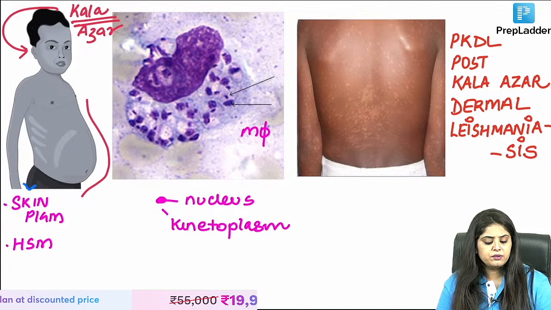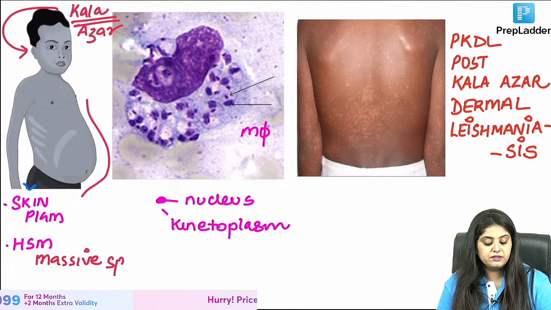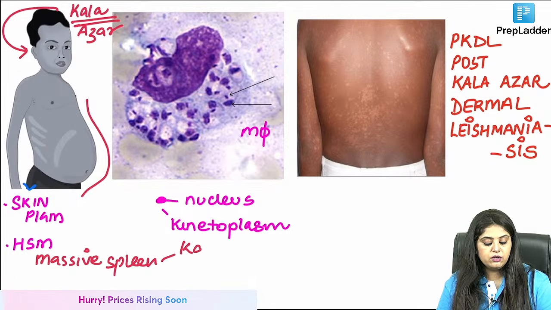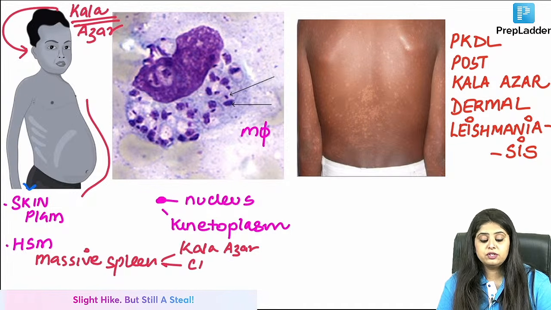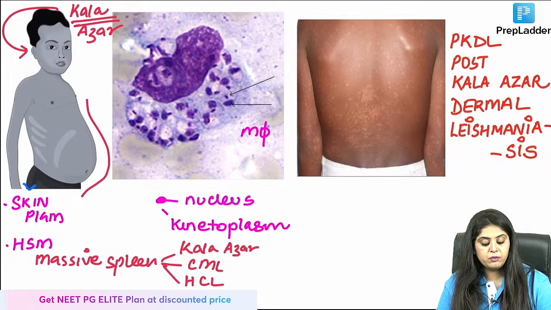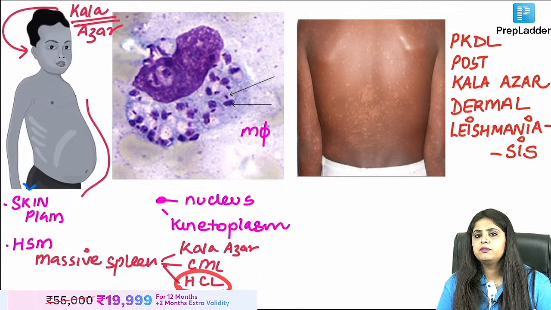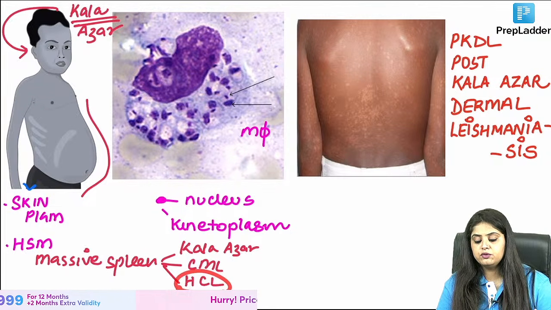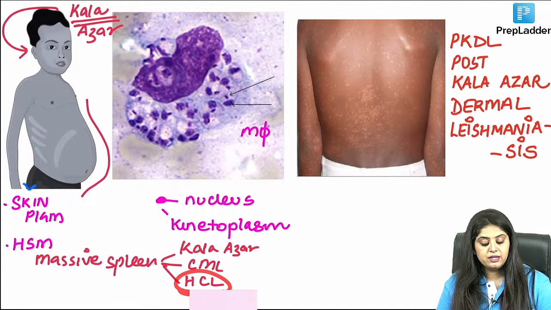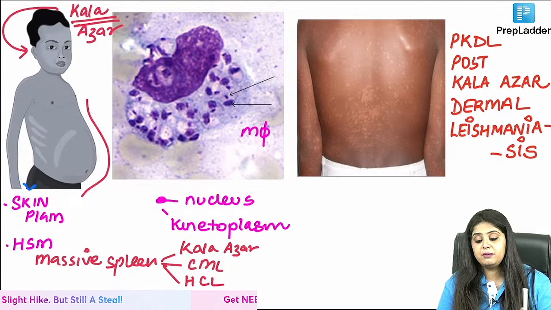Yesterday or day before only I was teaching you that whenever there is a massive spleen and in the MCQ exam you are dealing with such a situation, either you will think of Kala Azar. Apart from that, which leukemia? Philadelphia wala CML. Apart from that, remember the TikTok boy, hairy cell leukemia. Hairy cell leukemia involves red pulp of the spleen or white pulp of the spleen? Sab kuch pada hai. I am just confused. I'm just adding on to your knowledge. That is what, ma'am, hairy cell leukemia, red hair TikTok boy, red pulp was getting affected.